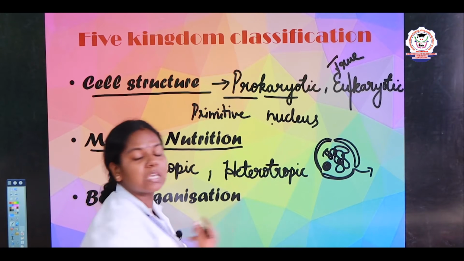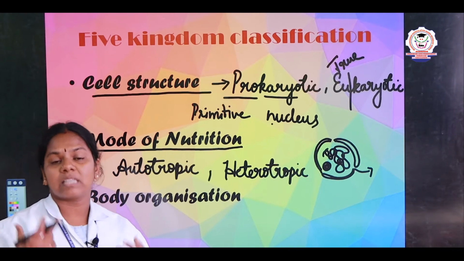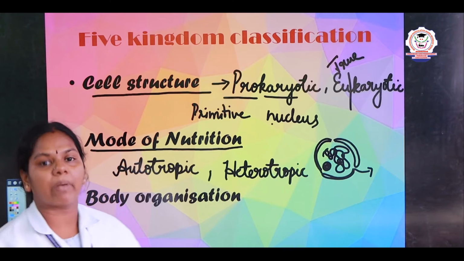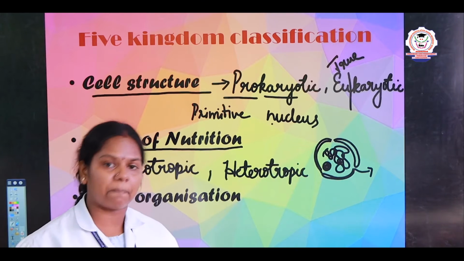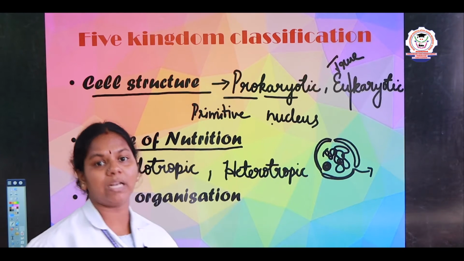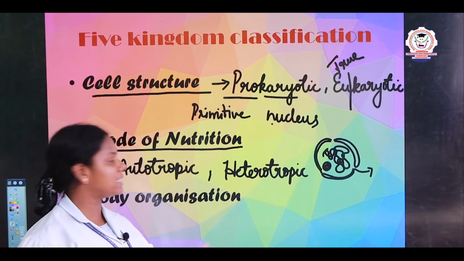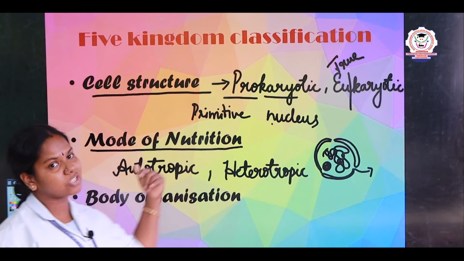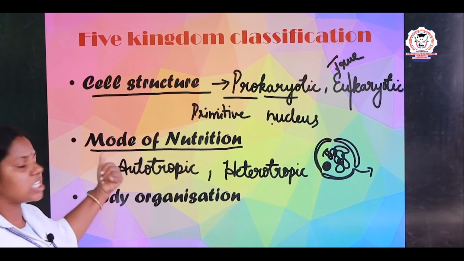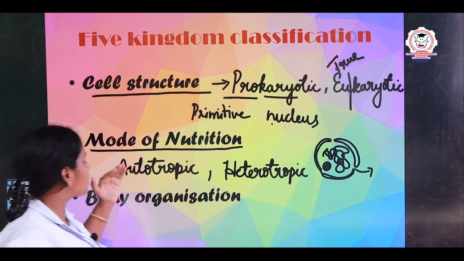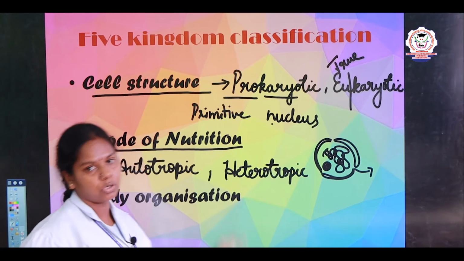We human beings cannot have nutrition without depending on anybody, right? We depend on the plants and we depend on the animals for our food. So, we are classified as heterotrophic. So, based on their mode of nutrition, the organisms are classified as autotrophic and heterotrophic.